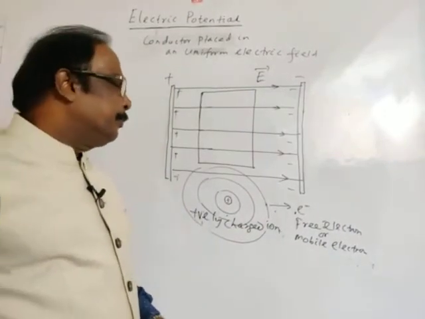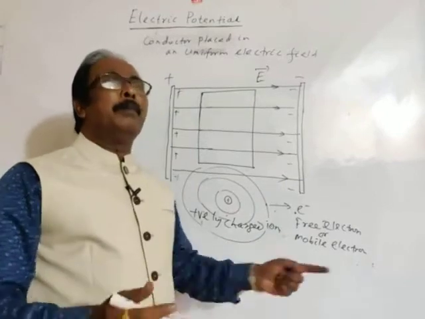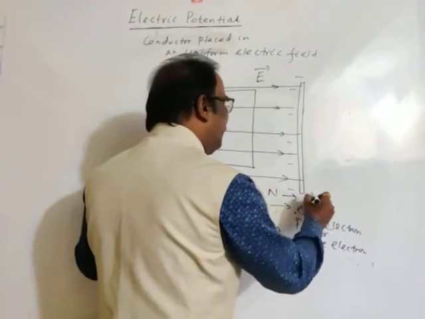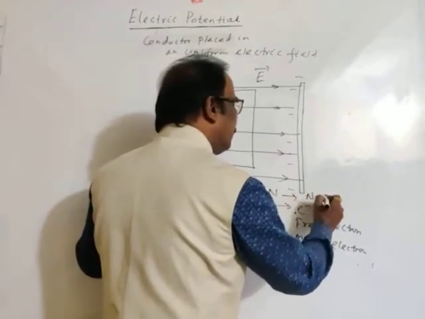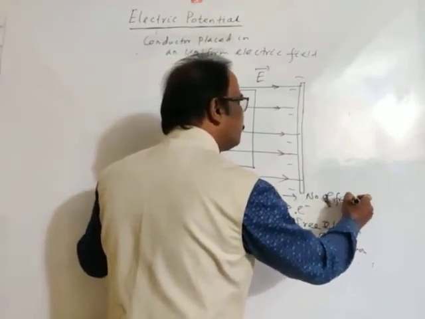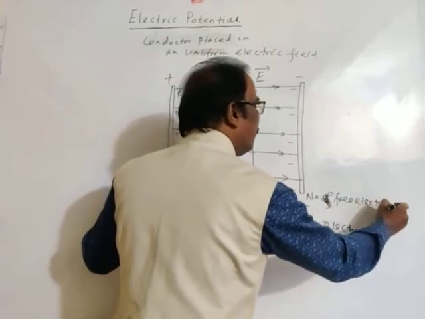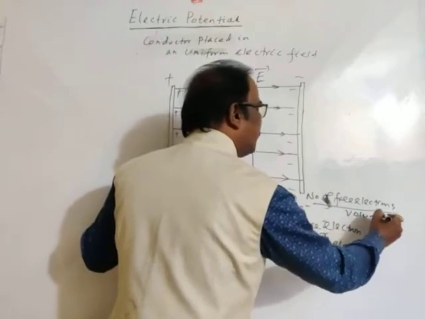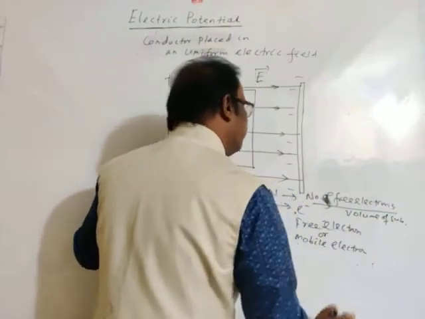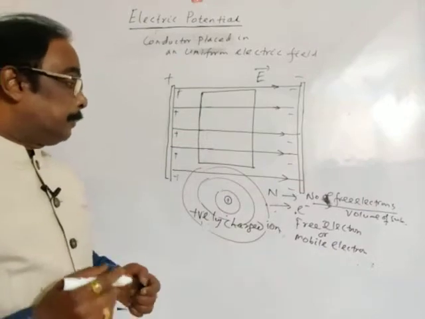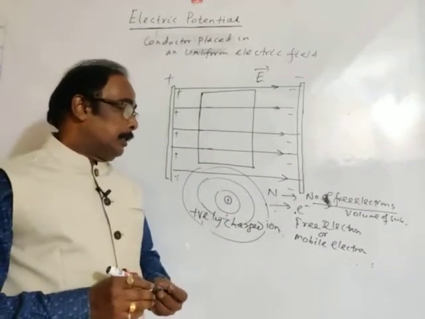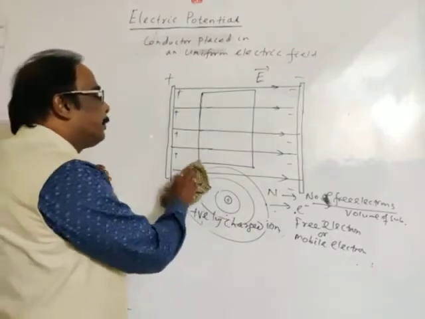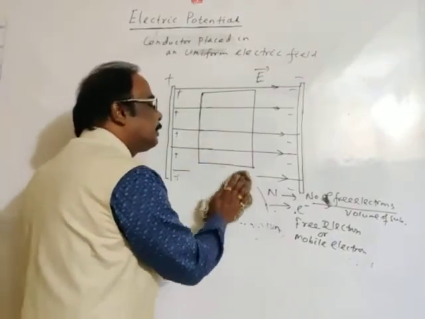The substance in which there is a high number density of free electrons. Number density means the number of free electrons per unit volume of substance. So a conductor is a substance which contains a high number density of free electrons, and an insulator has approximately no free electrons. This is the concept.